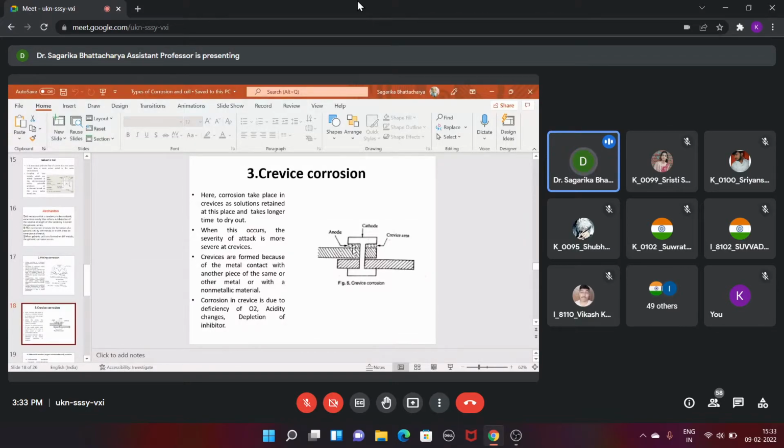Okay, so this is also an example of the concentration cell, depending on the concentration of the oxygen, either gaseous or maybe dissolved. It is better to consider the solution in water, like rainwater.